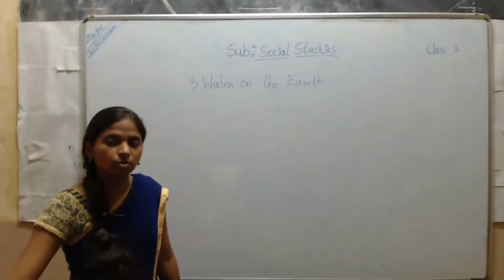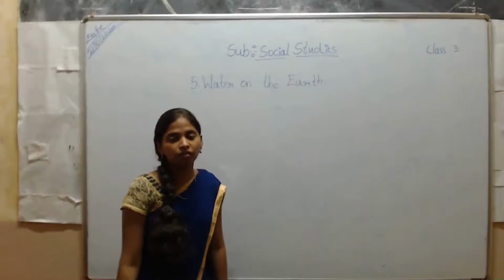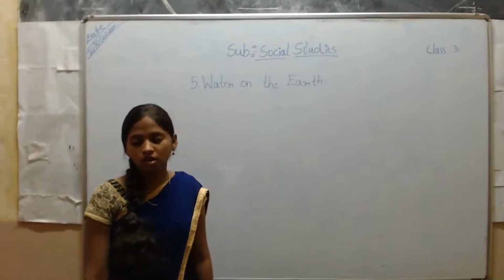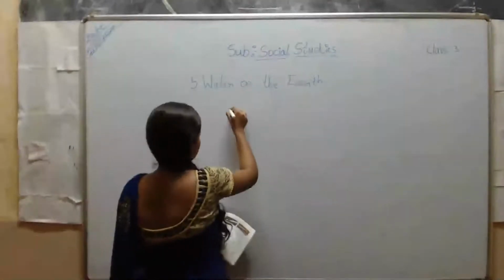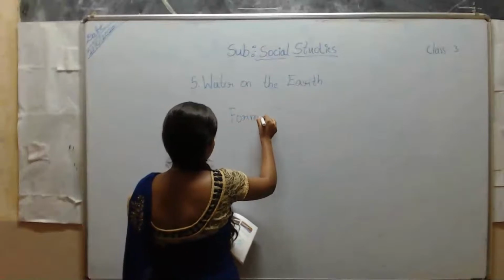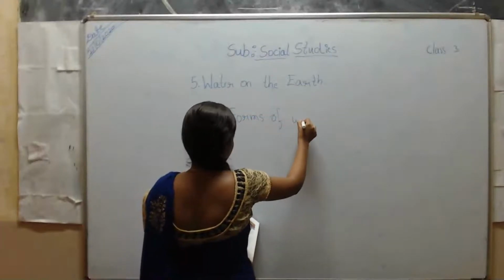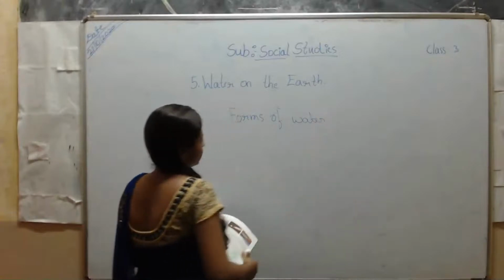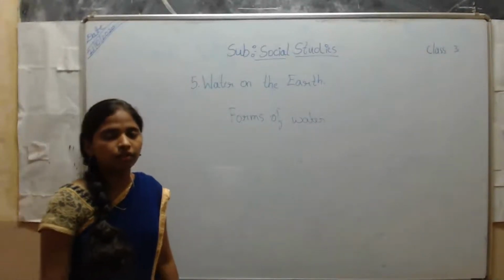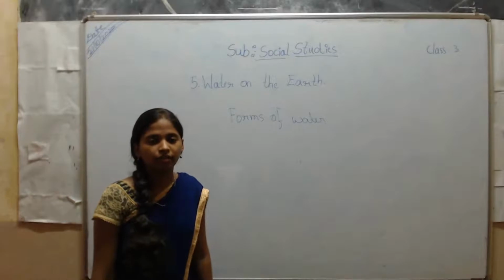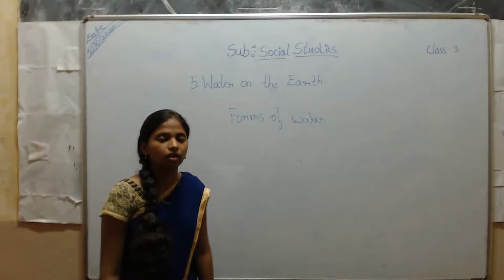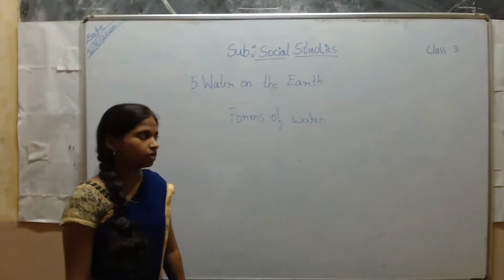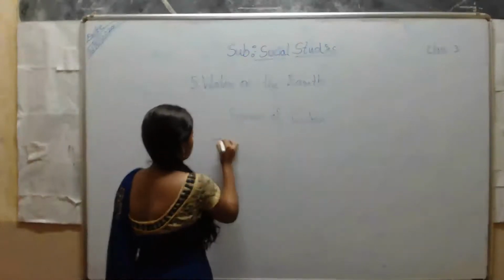So we are discussing so much about the water. You might get the doubt, from where do we get the water? So let us discuss the forms of water. Where do we get the water from? We get the water from so many things like rain, lake, river, streams, ponds. From everything we'll get the water. So water has three forms.